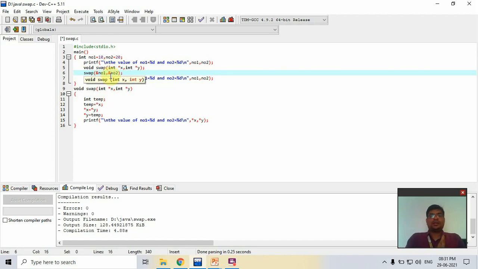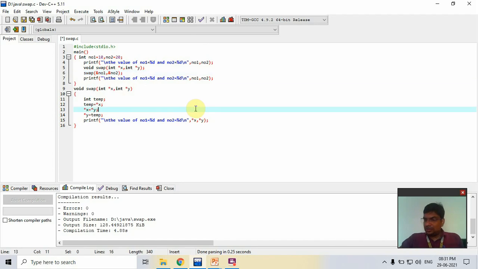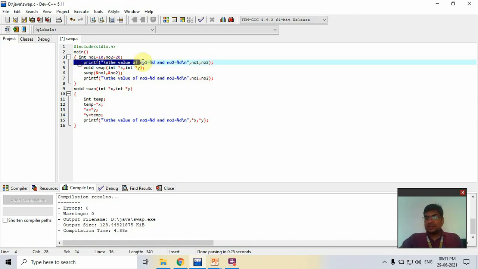Now check the program. Previously it printed the original value, printed the swapped value, and printed the original value again. But now it prints the original values, 10 and 20. After that the swapping is performed and it prints 20 and 10.